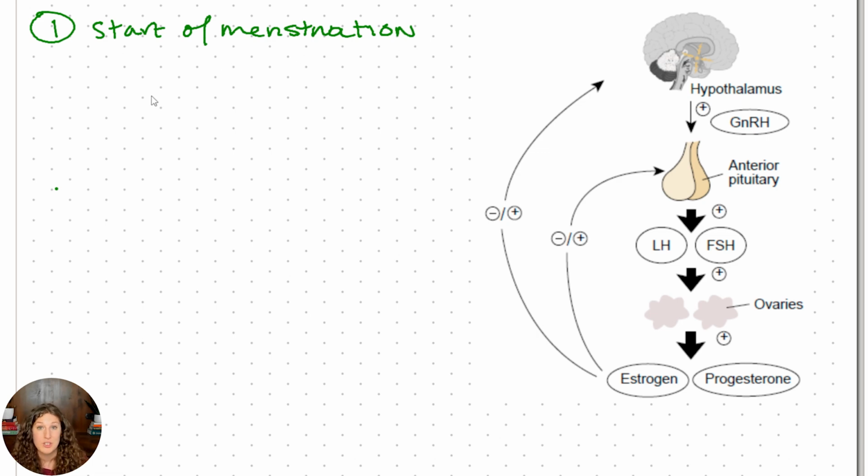Why is menstruation triggered? This is because we actually see a drop in estrogen and progesterone. I'm going to write it out here, but then in the future, I'm just going to use E and P, okay? Estrogen and progesterone are both necessary to maintain the uterine lining. When these levels drop, we shed that lining. So that's what's happening again here.